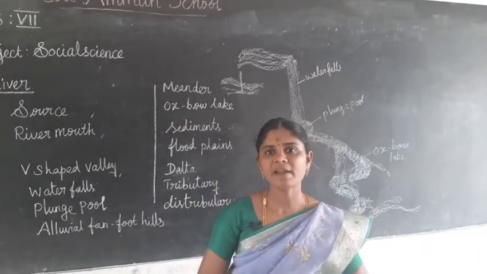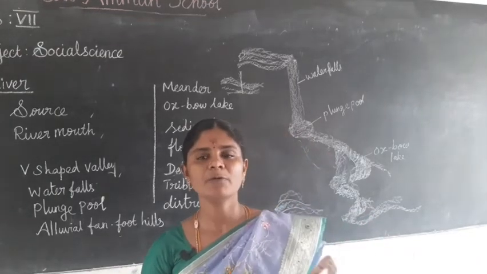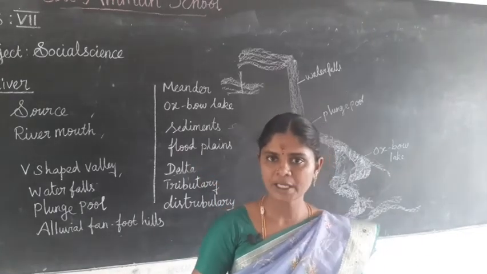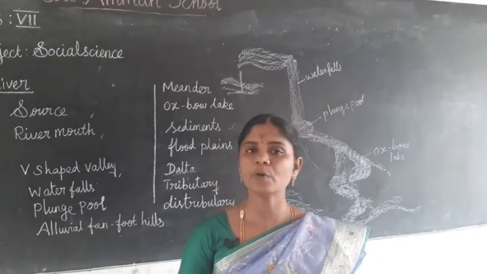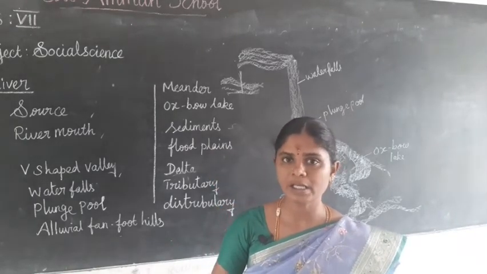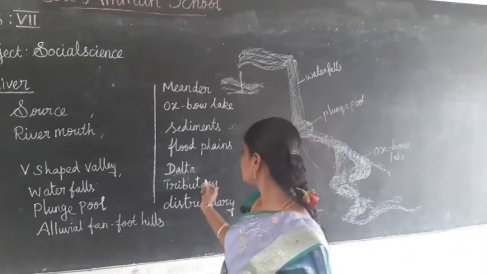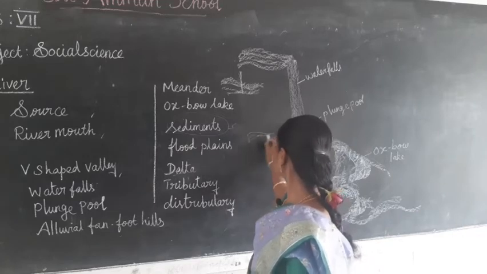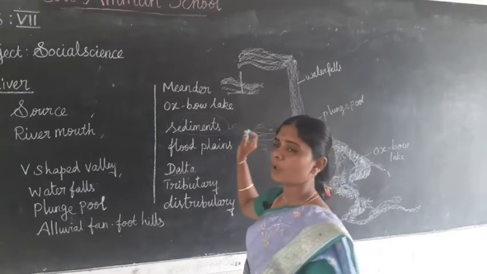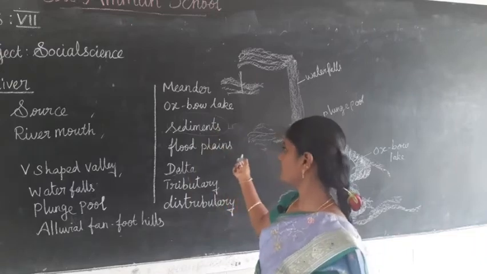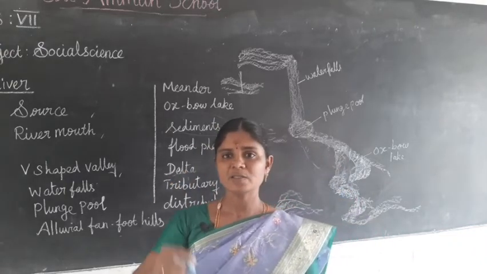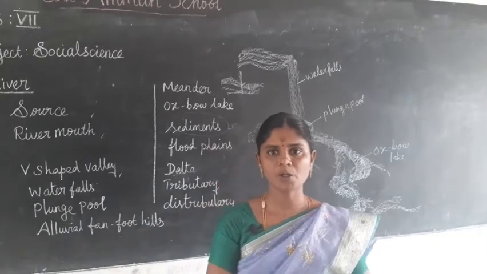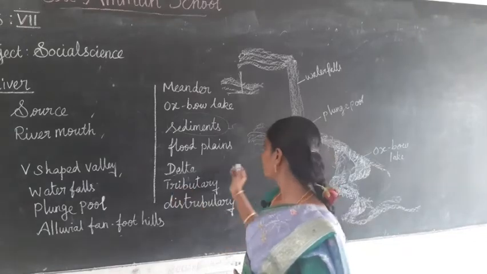As the river floods, it deposits layers of fine soil and other material called sediments along its banks.